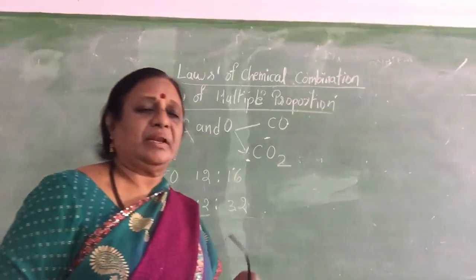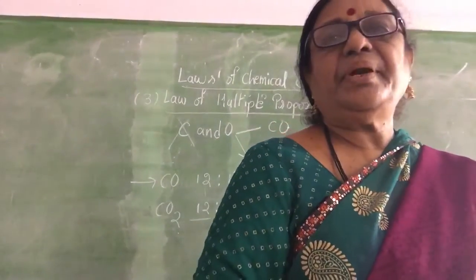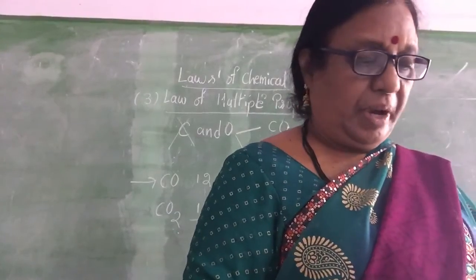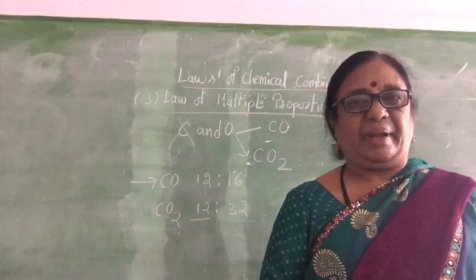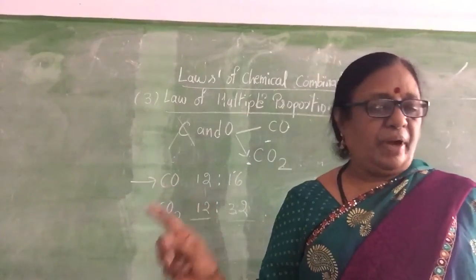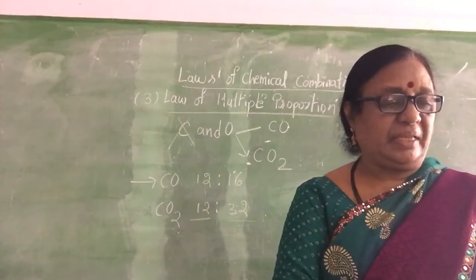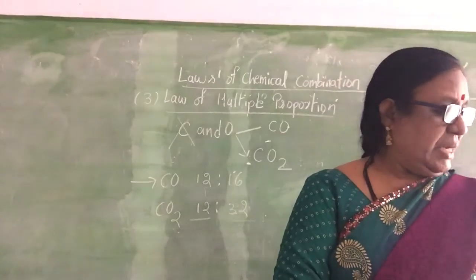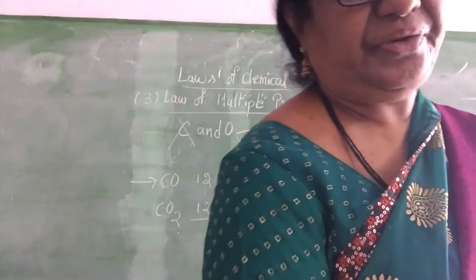simple ratio. I'll repeat the definition, children. Whenever two elements combine to form two or more compounds, then the different masses of one of the elements which combine with the fixed mass of the other bear a simple ratio. Okay, children? That closes laws of chemical combination.